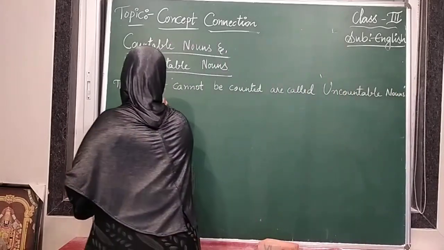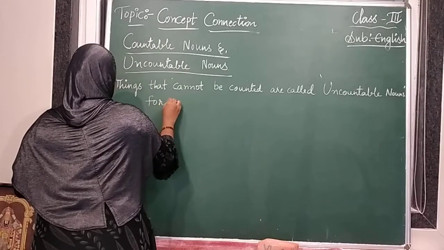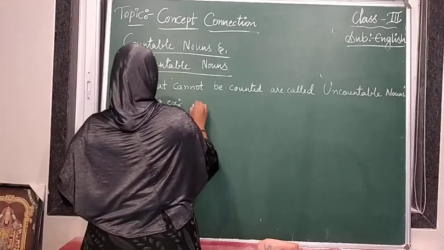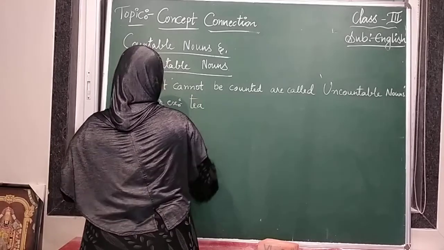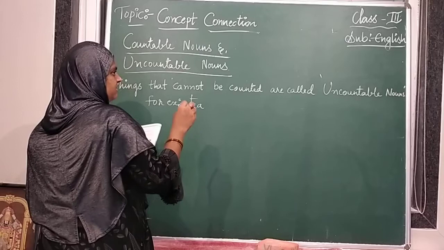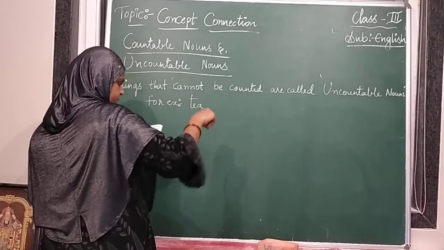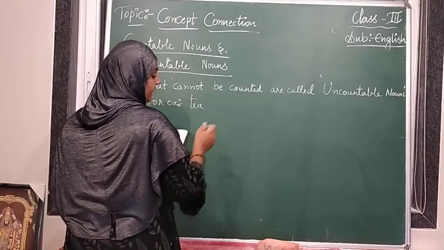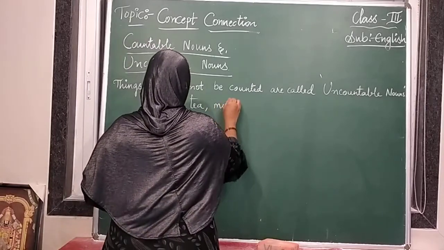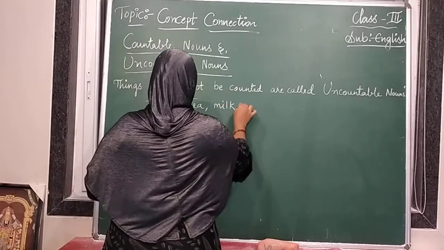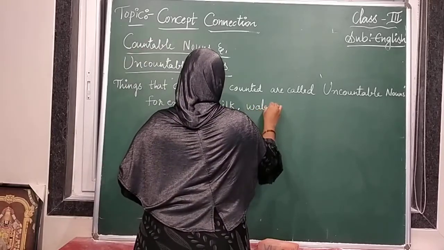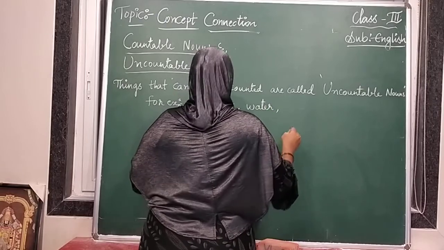For example, tea. Can you count tea? How much is it? Can you count it, whether it is 1 tea, when you are pouring the tea? No. Milk, no. Water, no. Butter.